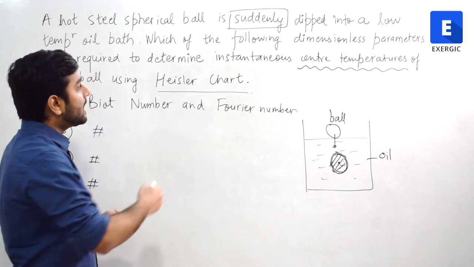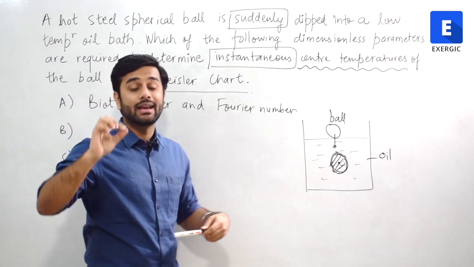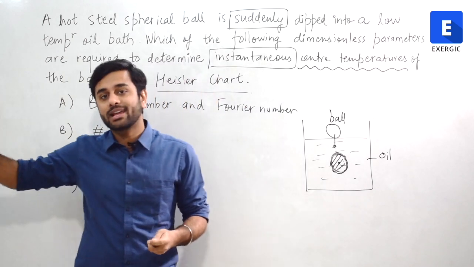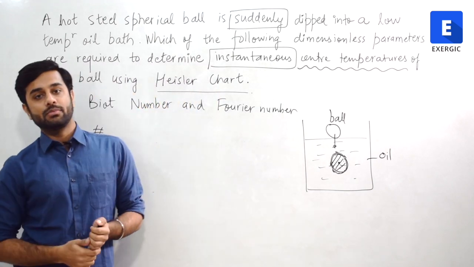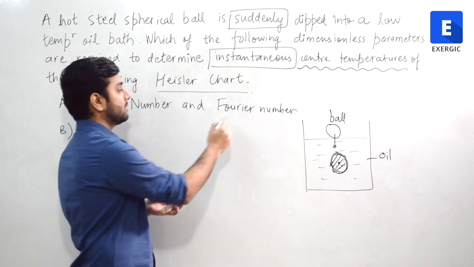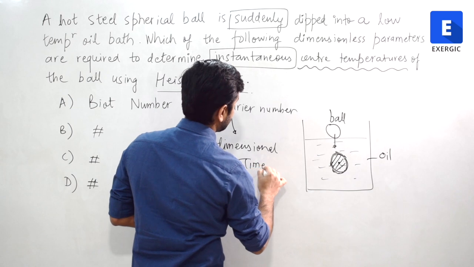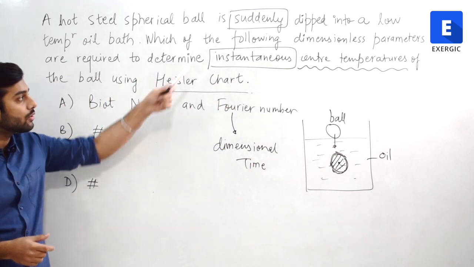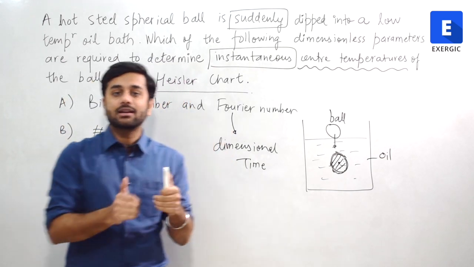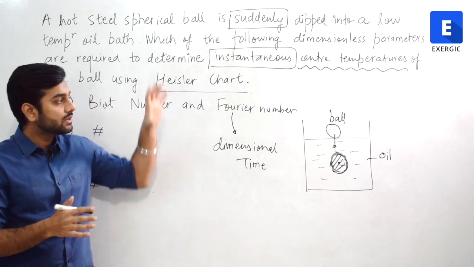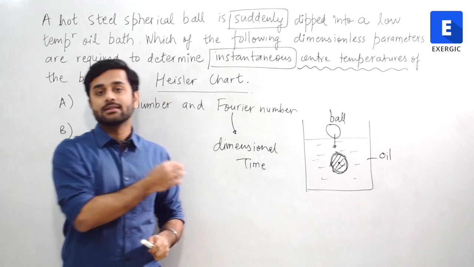Second thing, it is asking you the instantaneous temperature. Each and every keyword is important. I repeated that even in the last video that I uploaded before you were going for GATE. Instantaneous means it is time dependent. What is the Fourier number? The Fourier number is dimensionless time. This is something that I have already told you. Obviously, the Fourier number will come if we are talking about this instantaneous variation. It's a no-brainer that the Biot number and Fourier number, only these two numbers, are relevant for the given analysis. Even without knowing the details of the Heisler chart, you could easily answer this question.